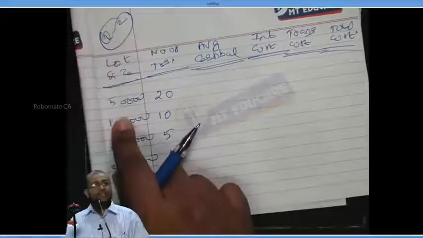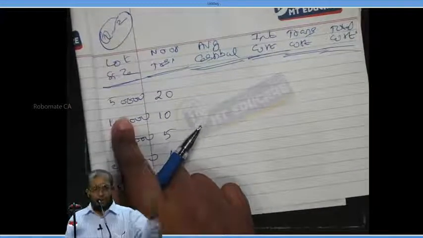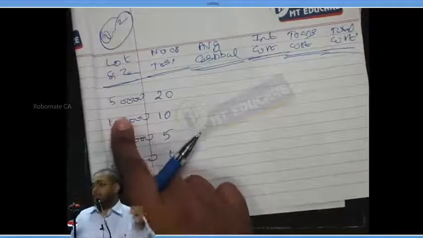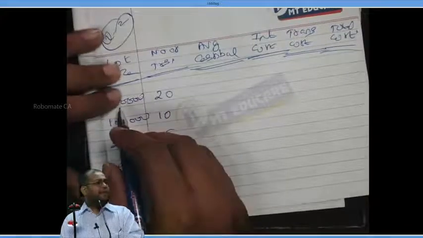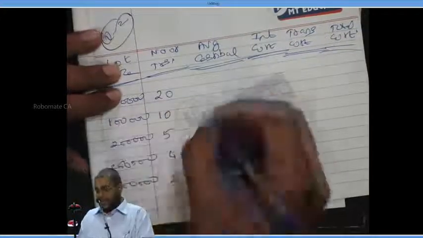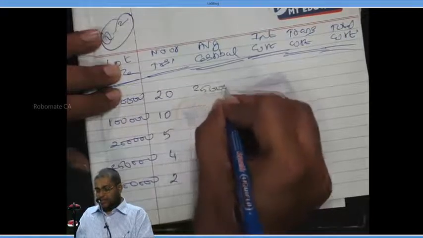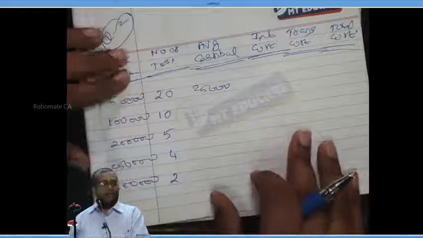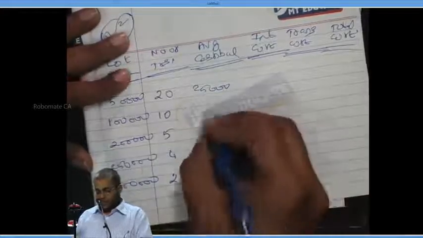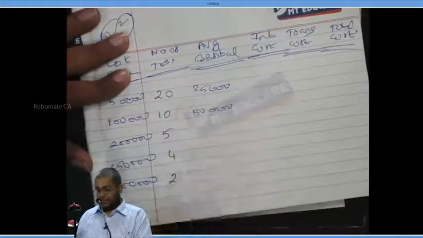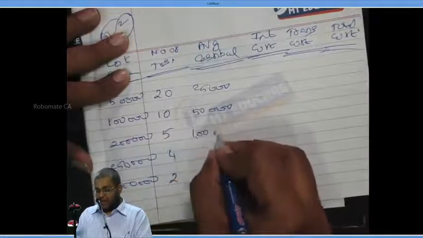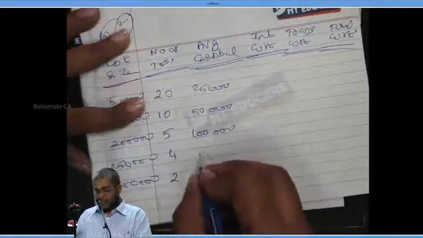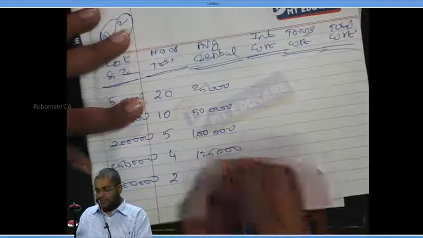Average cash balance. Every time I sell 50,000, use it, it becomes 0. Again I sell 50,000. On an average, I'm keeping 25,000. Average balance is 25,000. Next, the average balance is 50,000. Then 1 lakh. Then 1 lakh 25,000.